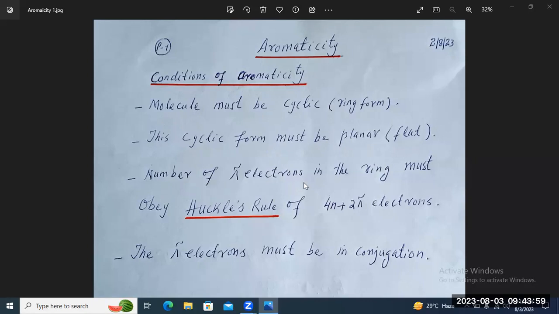The number of pi electrons in the ring must obey Huckel's rule of 4n plus 2 pi electrons. The pi electrons must be in conjugation. So these are the conditions which an aromatic molecule should fulfill.